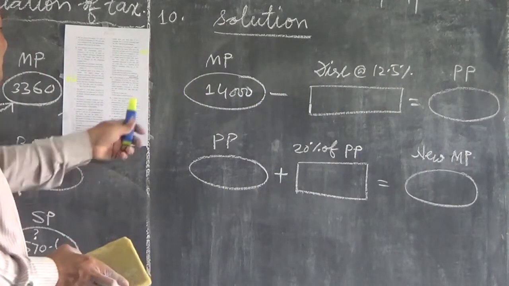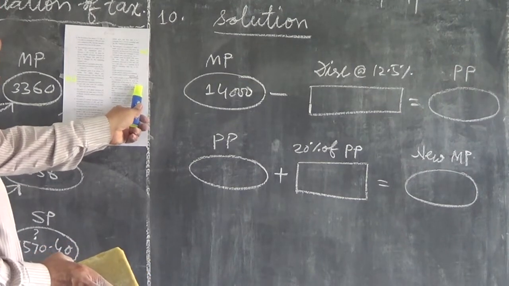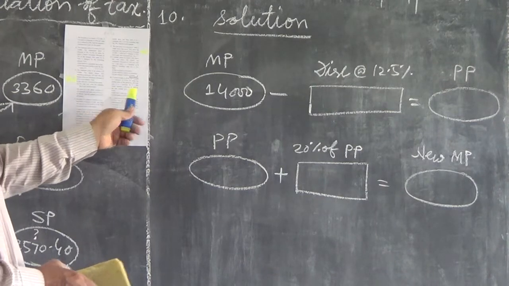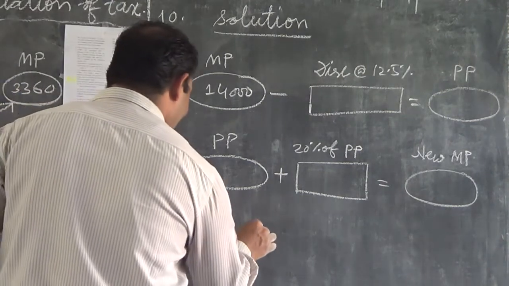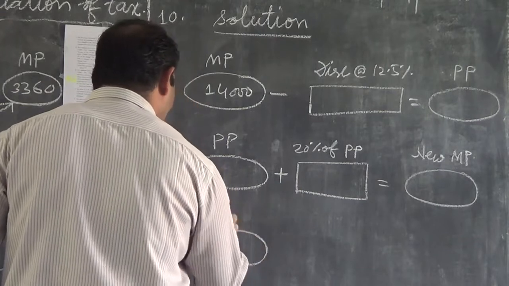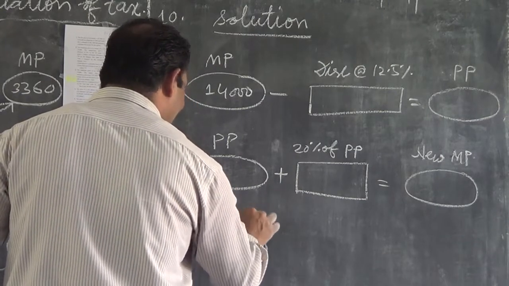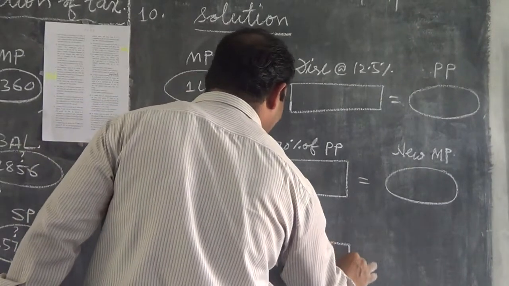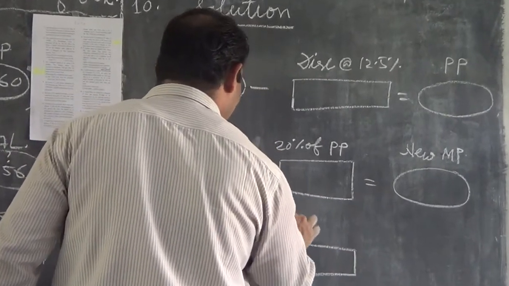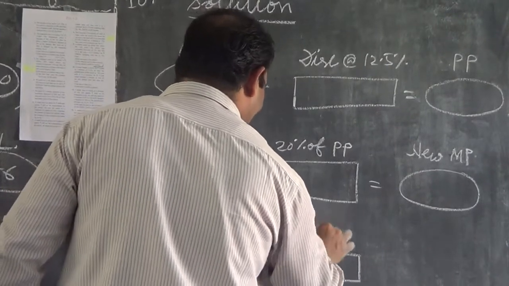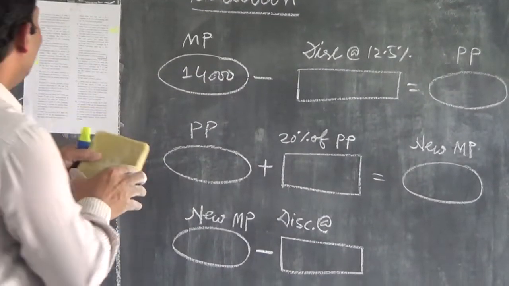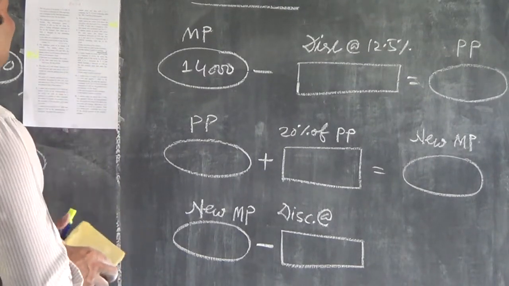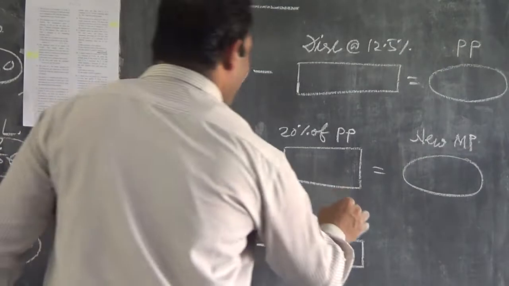Then he sells it to a customer for 15708, which includes a discount of 15% on the new printed price and sales tax. Then here you see, children, the new mark price is here, and on the new mark price he gave a discount. Discount at what, children? Discount at 15%.